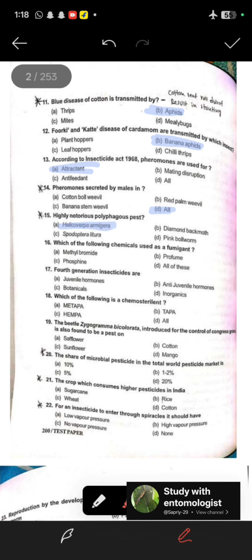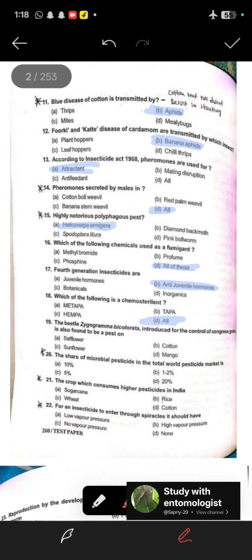16th question, which of the following chemicals is used as a fumigant? In the options, methyl bromide, phosphine, and others, all these are used as fumigants. After that, fourth generation insecticides. The fourth generation insecticides are the anti-juvenile hormones. 18th question, which of the following is a chemosterilant? Metepa, tepa and hempa, these all are chemosterilants.